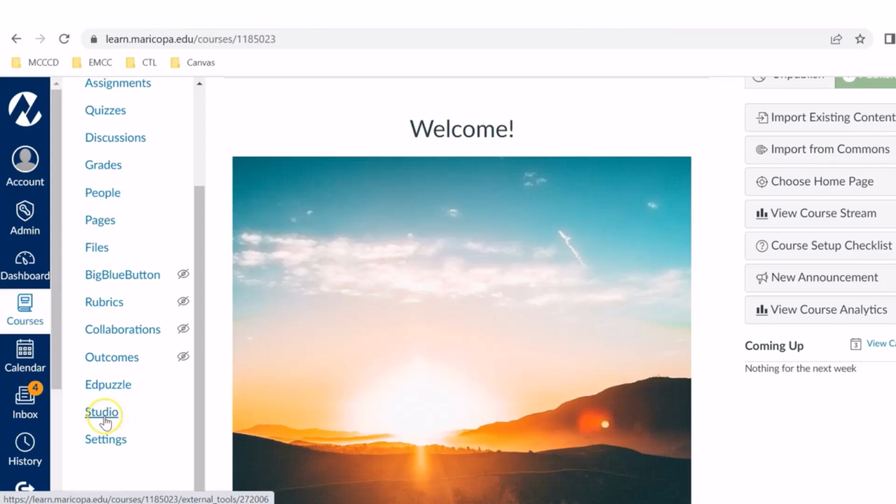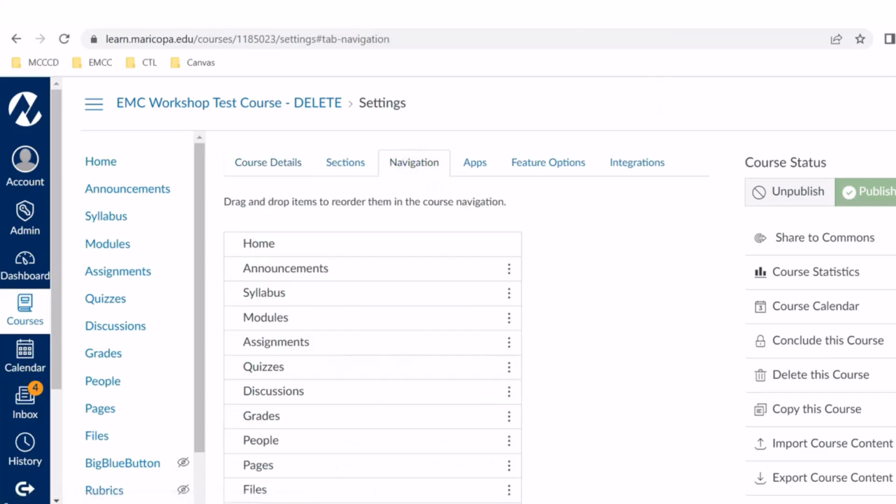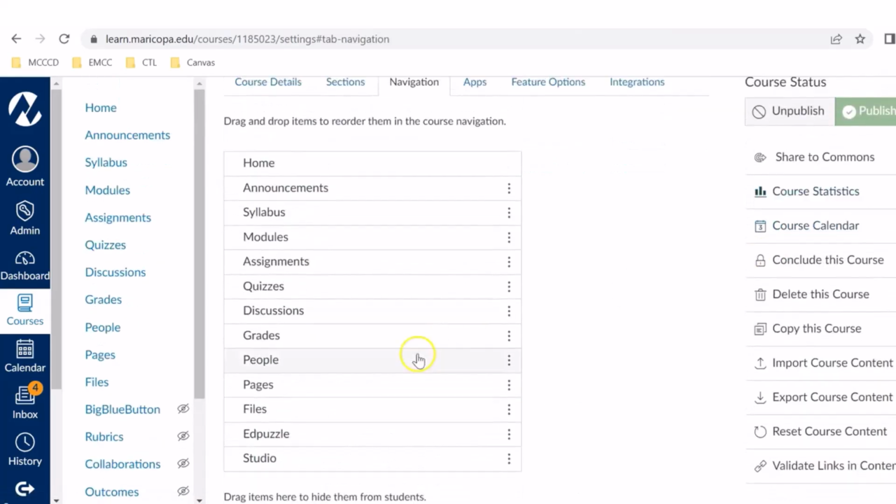But let's say maybe Studio is so far down and you don't necessarily want it to show here. We can always move this up to show in a different view. So let's just go ahead and do that. Let's go into our settings just so we could see it a little more prominently. And so if I go into my settings and navigation, I'm just going to find Studio and I'm going to